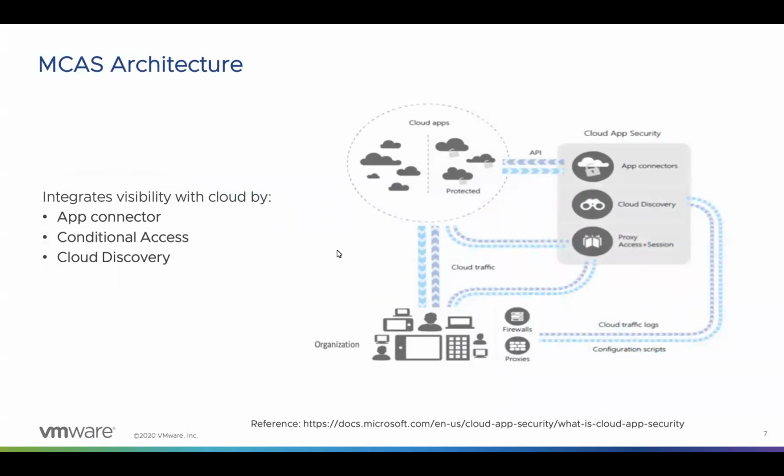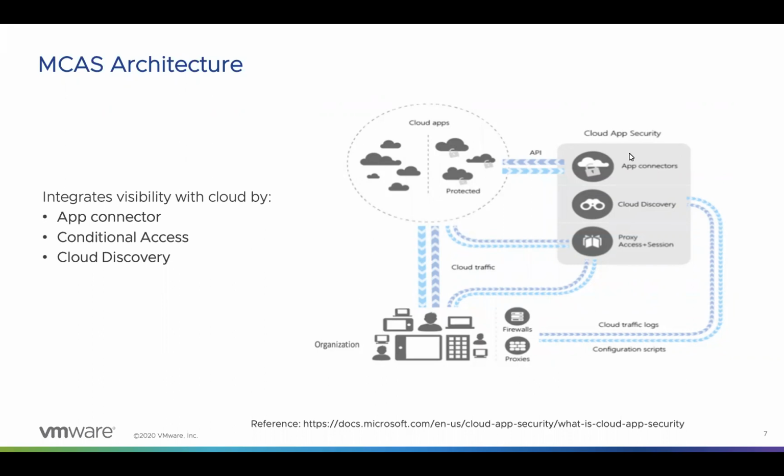So here is the architecture of MCAS as provided by Microsoft. As I mentioned in the definition for CASB, MCAS sits between the organization and cloud apps. MCAS enables visibility to the cloud apps by using three different integration methods. First is App Connector. App Connector leverages the APIs of cloud app providers. By this method, we can enable greater visibility and control over the apps users connect to. And this is an easy-to-integrate method as well.